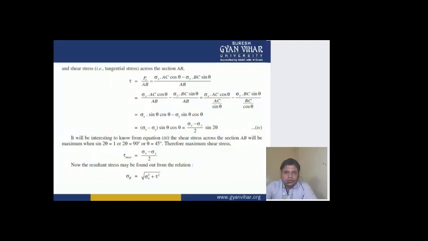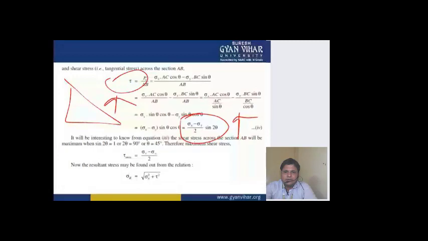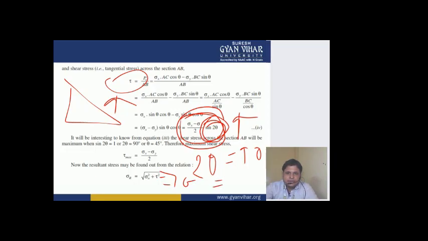if someone asks you what will be the maximum value of shear stress at any plane. For maximum, you all know this is the expression for shear stress, and shear stress will be maximum when sine 2 theta is maximum. The sine is maximum at 90 degrees, and here in place of theta it is written 2 theta. So 2 theta will be equal to 90 degrees. This means that theta is equal to 45 degrees, meaning at a 45 degree angle you get maximum shear stress.